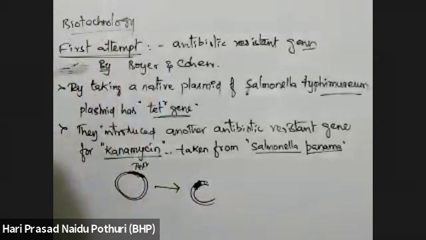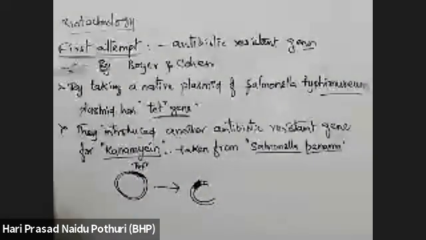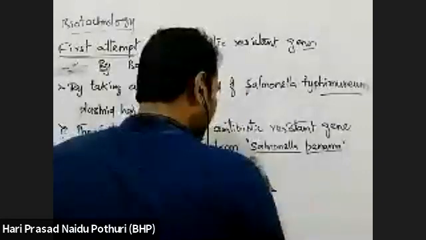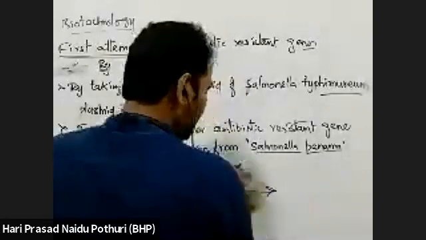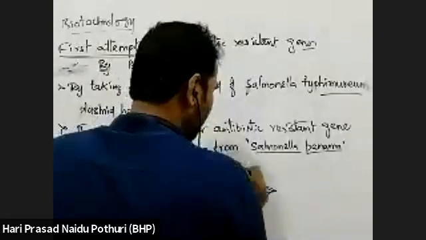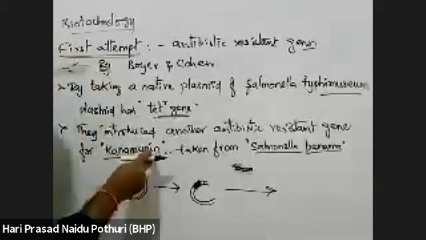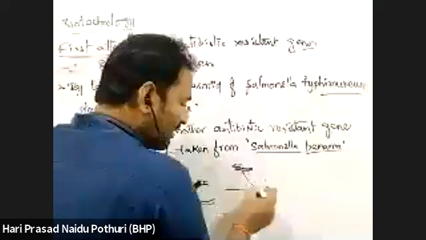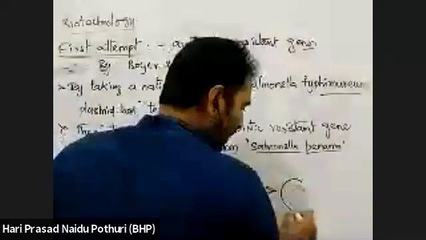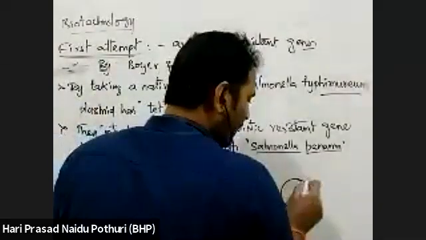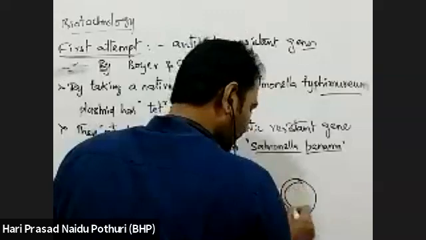Opening of circular DNA into linear DNA by using endonuclease, which breaks the phosphodiester bonds and separates. Then they introduced another gene which has resistance against kanamycin. That kanamycin resistant gene was introduced into the plasmid and it is again sealed back.